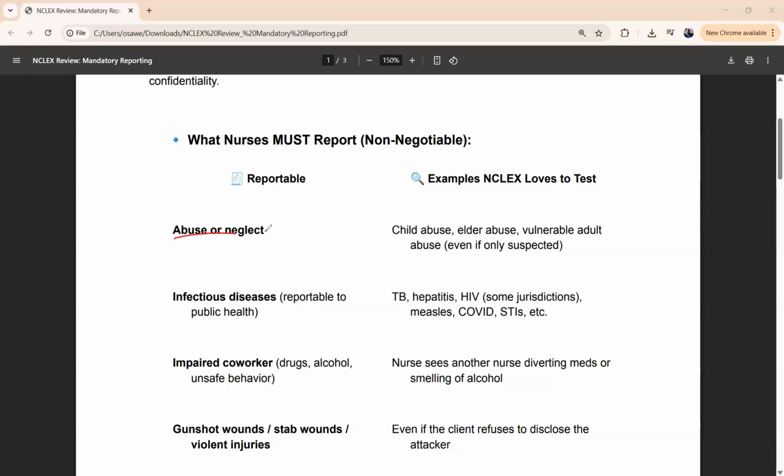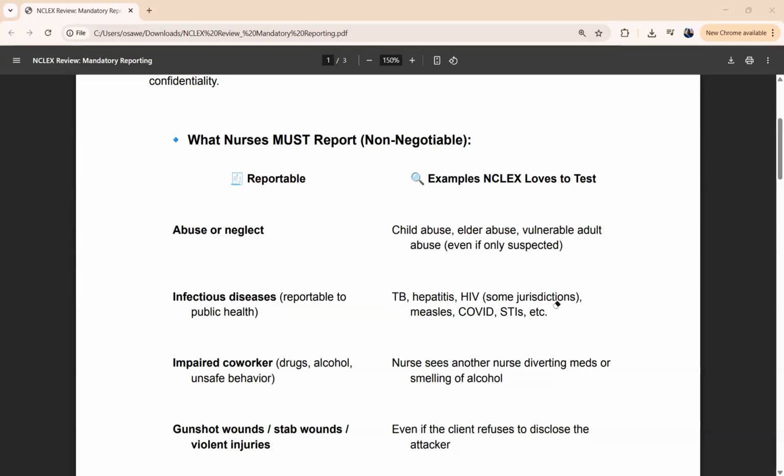So yes, now you want to report abuse, neglect. You can take time to read this information. You want to report infectious disease such as TB, hepatitis, HIV, COVID, certain STIs, measles. That's what you want to know. For your abuse, neglect, child abuse, elder abuse, vulnerable adult abuse, even if you are just suspecting, you need to report.